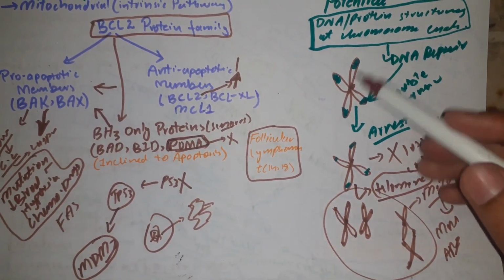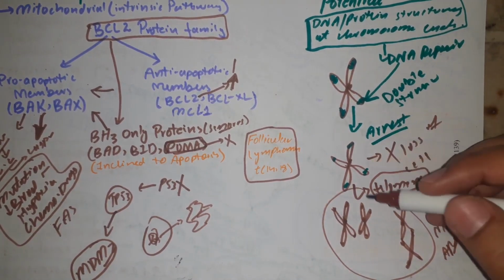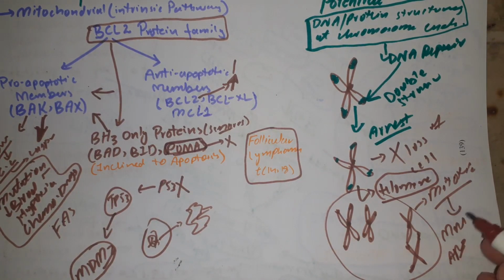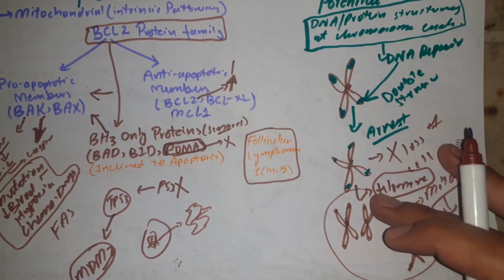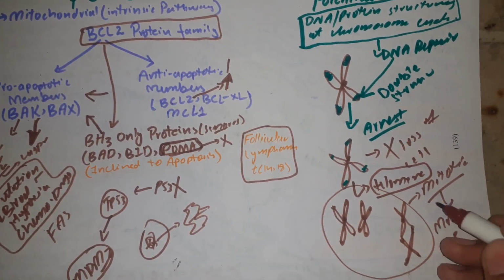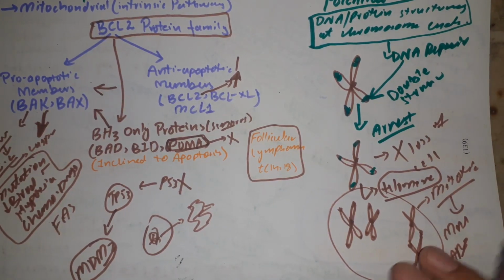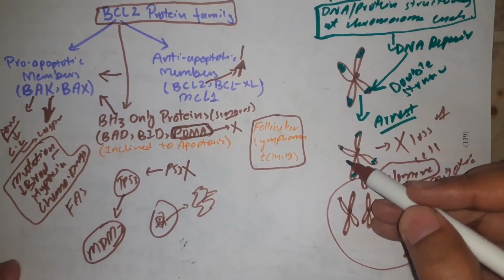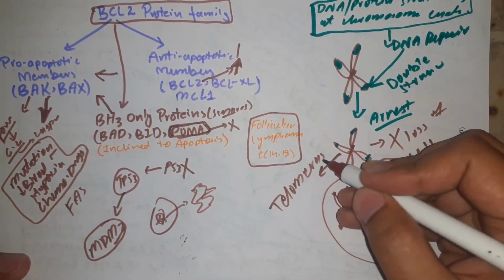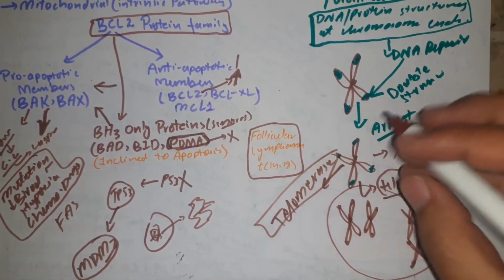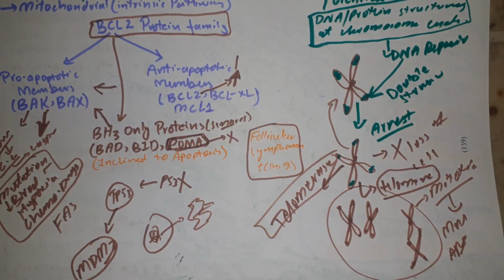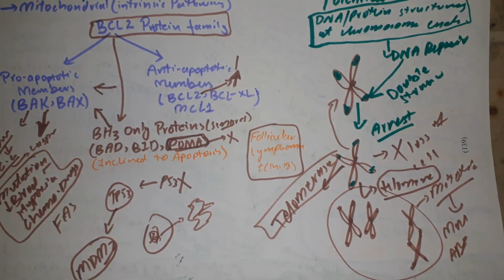So first there was telomere shortening, and after telomere shortening, if a tumor cell tries to divide, there is mitotic crisis in which non-homologous chromosomes join and are attracted towards opposite poles, and it leads to massive mutations and massive apoptosis. So what other way do they adopt to avoid this? They activate the telomerase enzyme, and when telomerase becomes active, it synthesizes back these telomeres, and as a result telomere length is maintained and cancer cells don't die off or stop their growth.